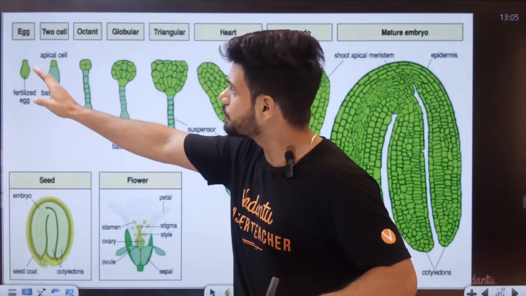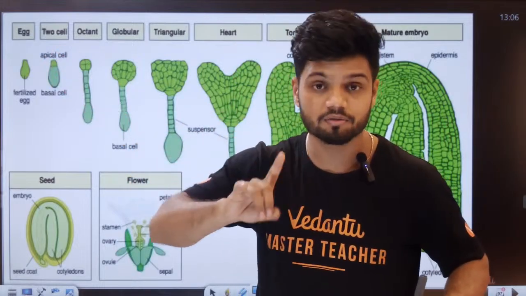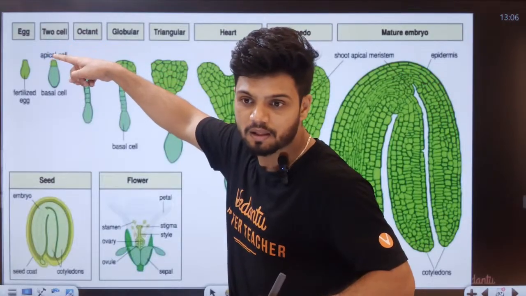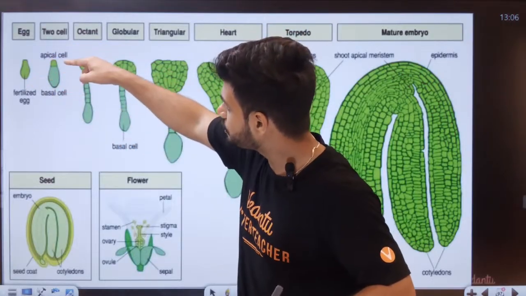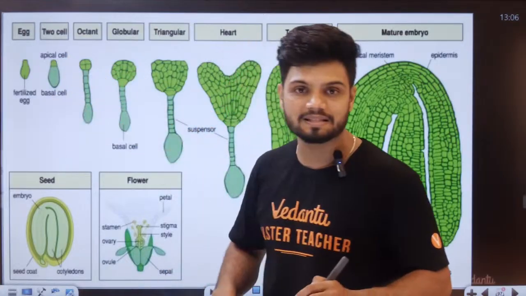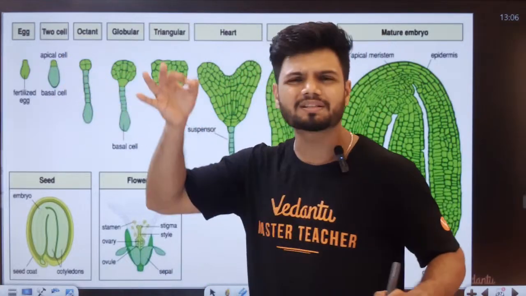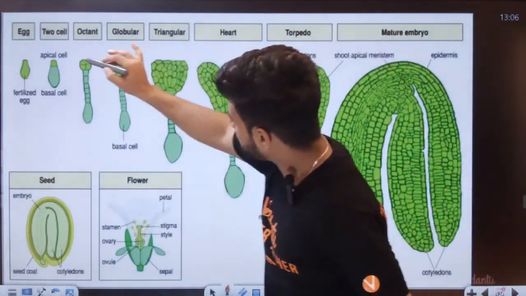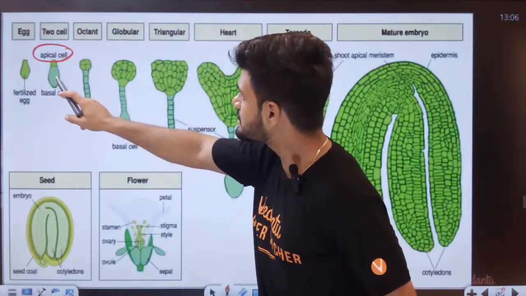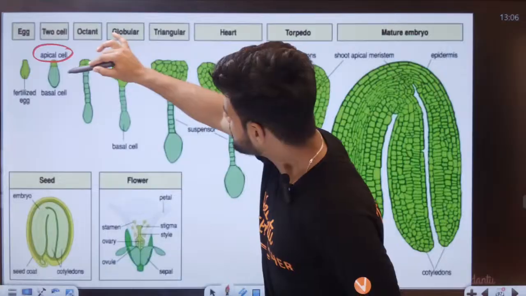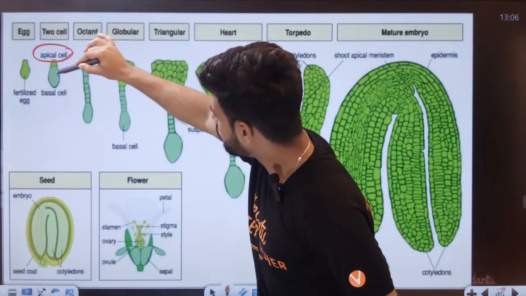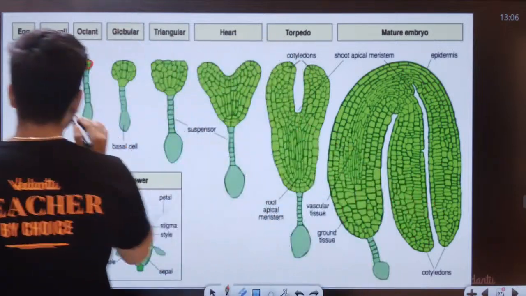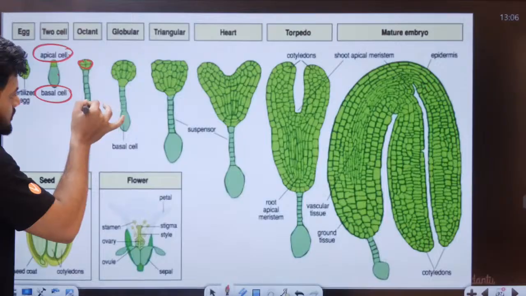Once the zygote starts to divide mitotically, it will give rise to two cells. When this gives rise to two cells, the one on top is called the apical cell, and the bottom is called the basal cell. The apical cell is also called the terminal cell in many cases. Now students, focus. Here we have the apical cell and here we have the basal cell. The basal cell will remain as such.